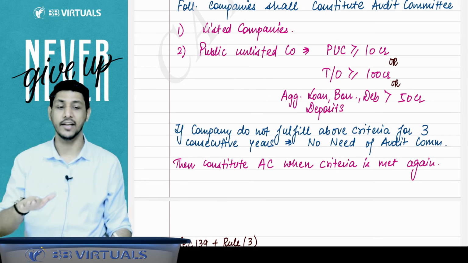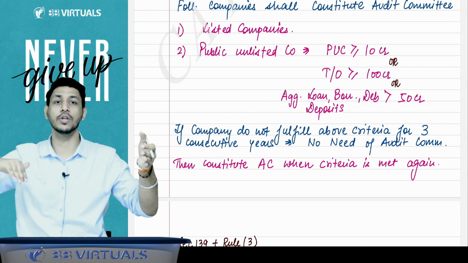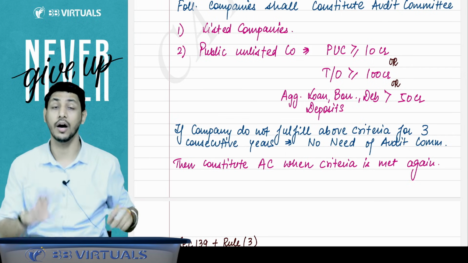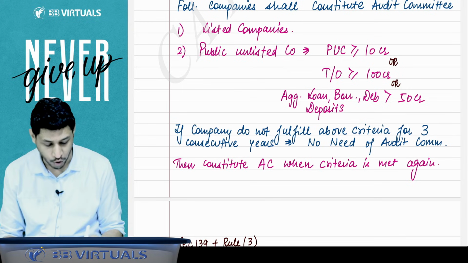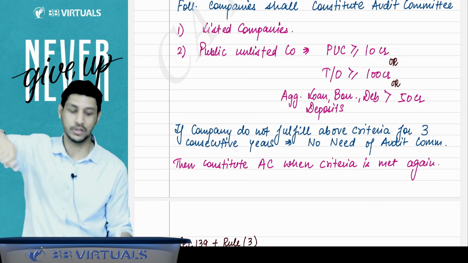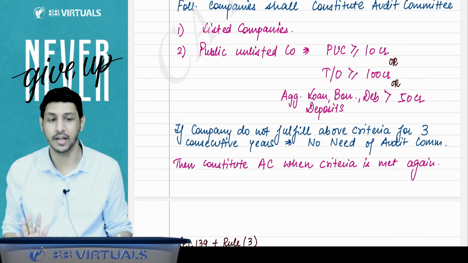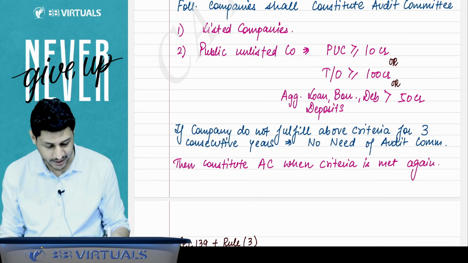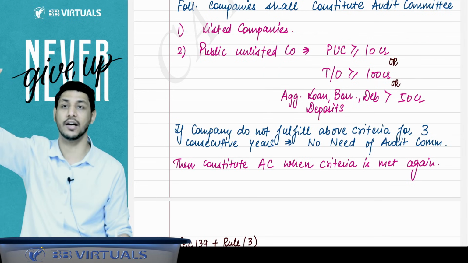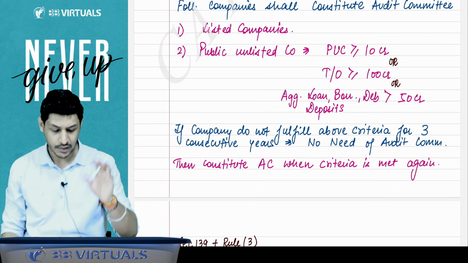It means they are saying if you are below the limit for 3 consecutive years, then only are you not supposed to have an audit committee. So if the company does not fulfill any of these criteria for 3 consecutive years, you remain below all these 3 limits for 3 consecutive years, then there is no need for an audit committee. And after that, whenever the criteria are met again, then you have to constitute the audit committee again. Right, sir.